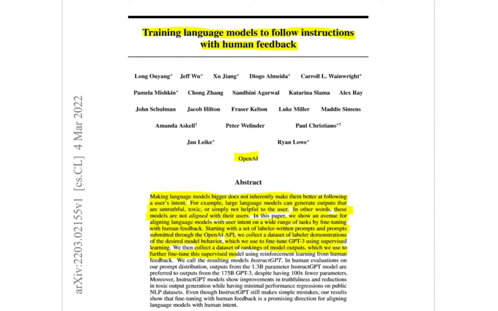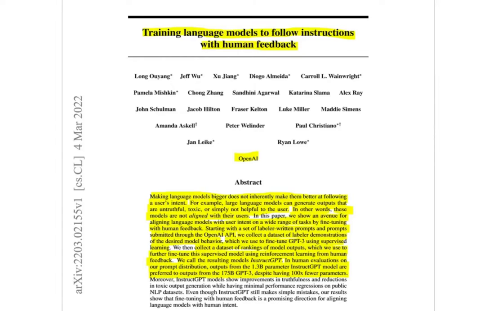And then they go on and collect a dataset of rankings of model outputs, which we use further to fine-tune the supervised model using reinforcement learning from human feedback. We call the resulting models InstructGPT. And they say that in the evaluation that they do, on our prompt distributions, outputs from the 1.3 billion parameter InstructGPT model are preferred to outputs from the 175 billion GPT-3, despite having 100x fewer parameters, which is quite amazing.